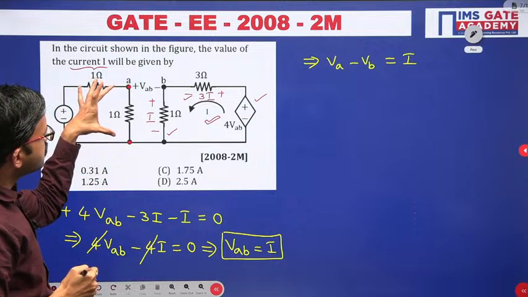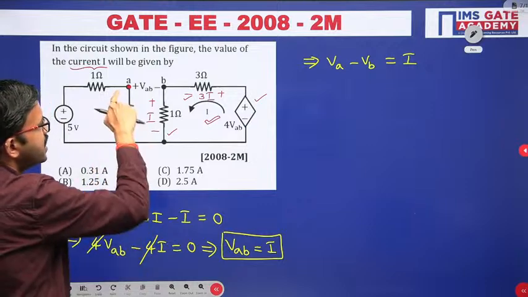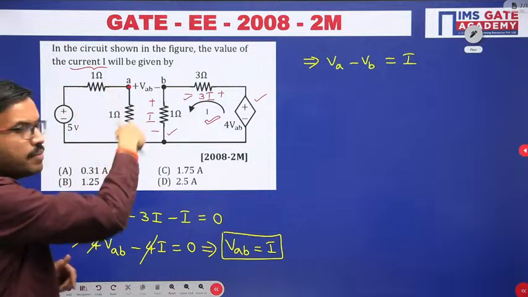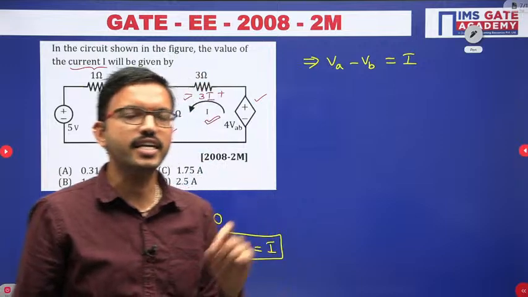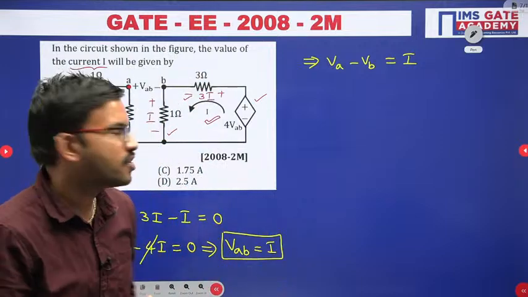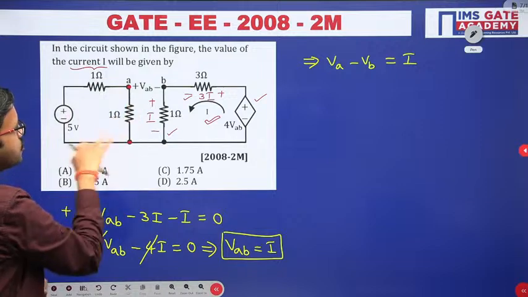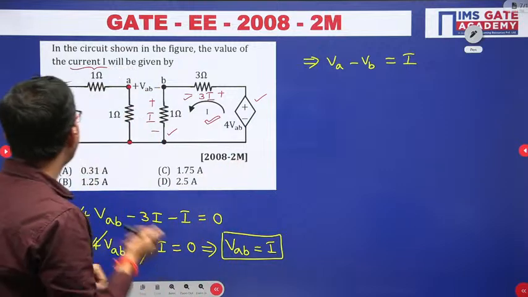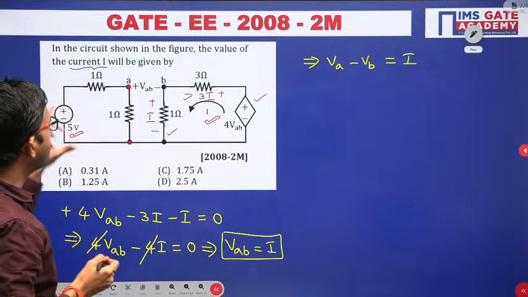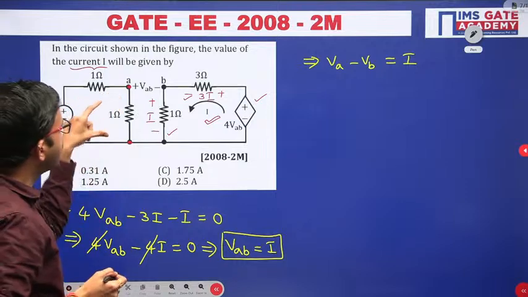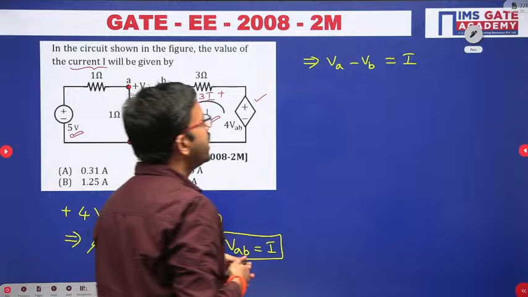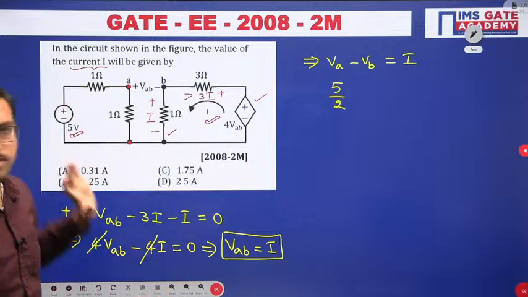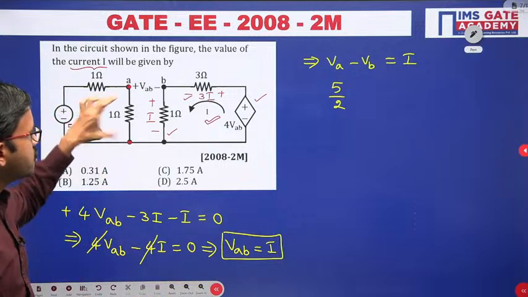Across these two terminals you are having a 1 ohm resistor, and here there is no current flowing. That means the 5 volt source, 1 ohm, 1 ohm, all these three elements are connected in series. In series the current will be the same and the voltage will get divided. Both are the same resistance value, so whatever supply voltage you are having, half portion you are getting here and the other half here. So directly you can write VA equal to 5 by 2.